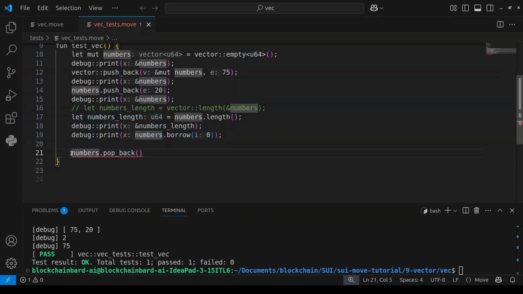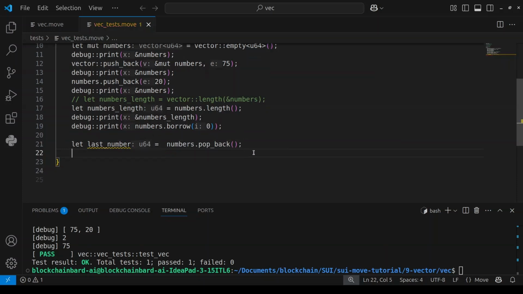So let me say let last number is equal to numbers dot pop back. Once we do pop back, it's going to remove it from the vector and return the value it removed. Now let me debug print the vector again, which is numbers.